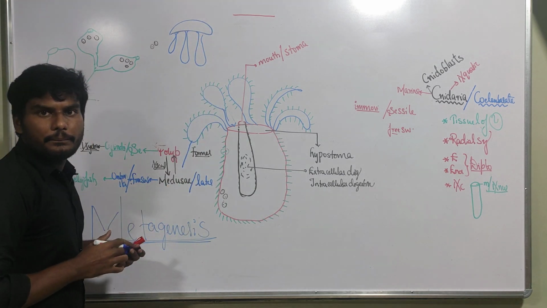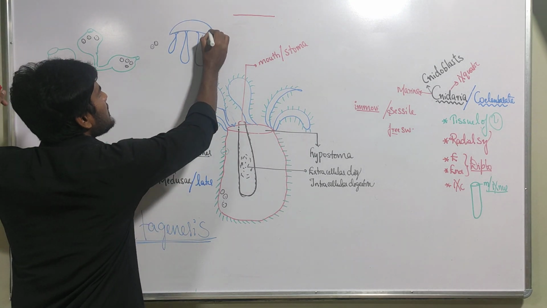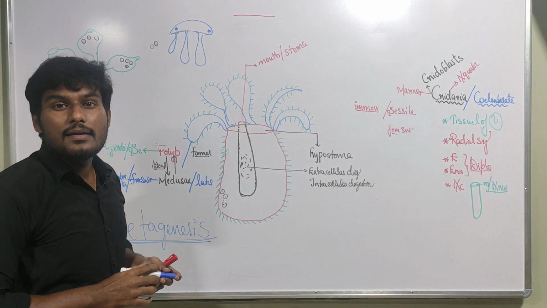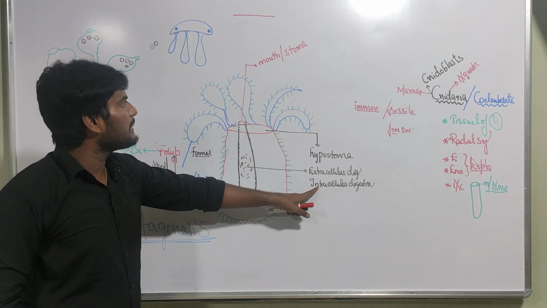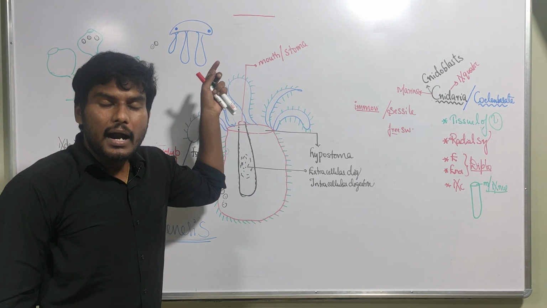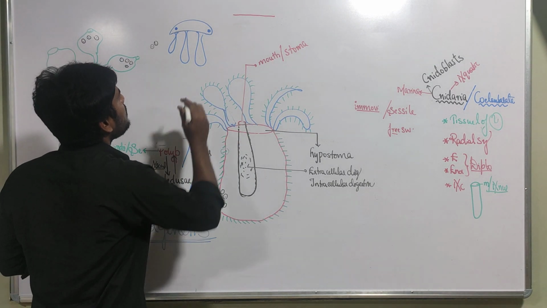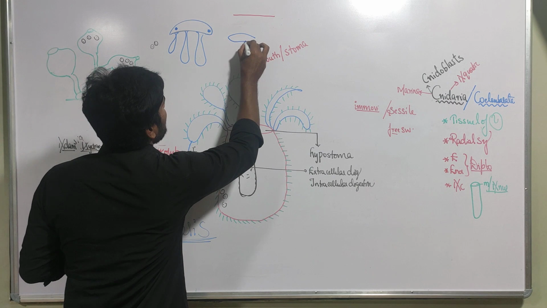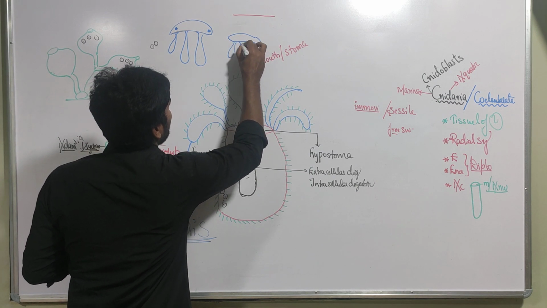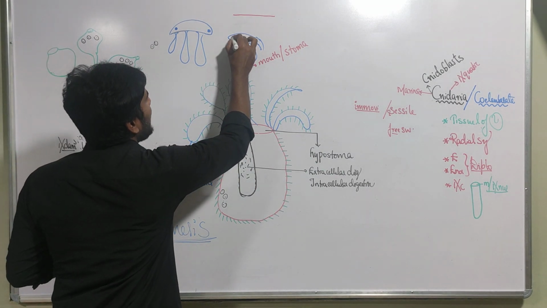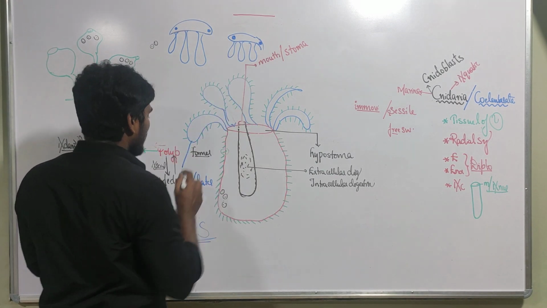Now it is the male reproductive cell and it is the female reproductive cell. Sexes are not separate. Sexes are not separate means monoecious or dioecious? Monoecious. Another name for monoecious is hermaphrodite. Just imagine, there is also another medusa like this, with an umbrella shape. This is the male reproductive cell and this is the female reproductive cell.